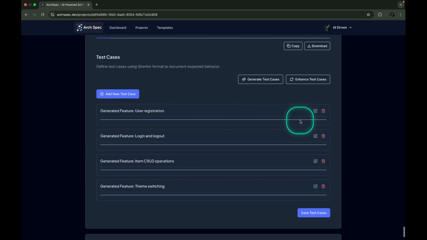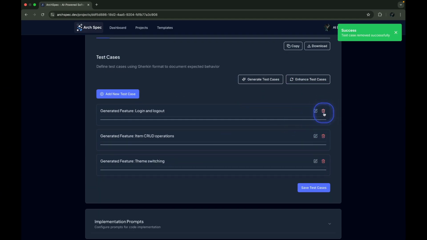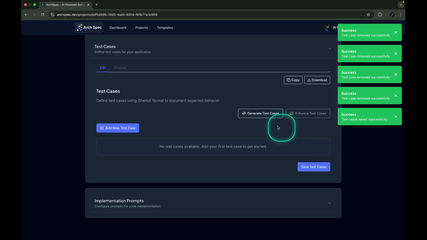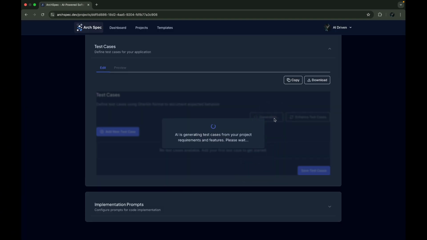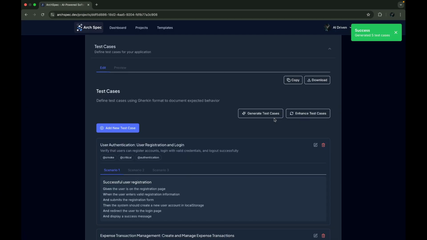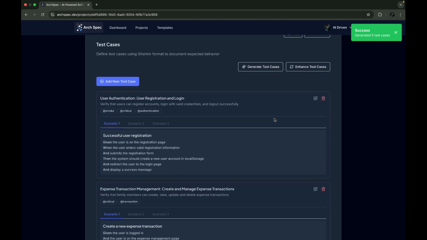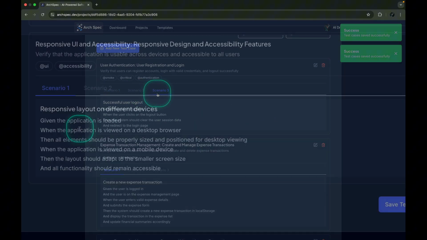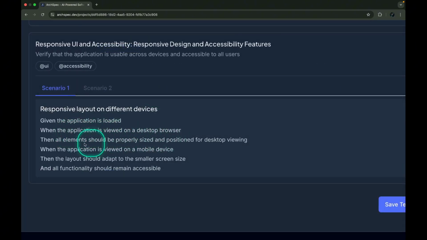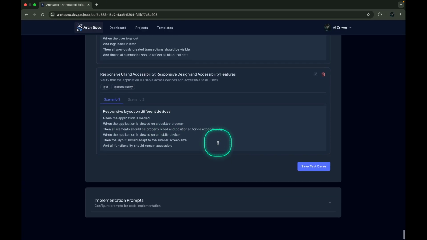For test cases, I'll remove the existing ones and generate new ones. For the sake of saving time, I'll request just 5 test cases. The AI has generated 5 test cases as requested, with detailed scenarios like when the application is loaded and when the application is viewed on desktop. Then all elements should properly size and position for desktop viewing. These are important for our implementation.